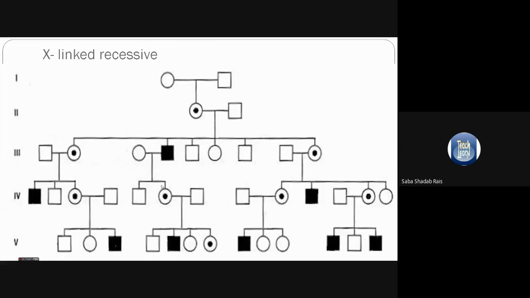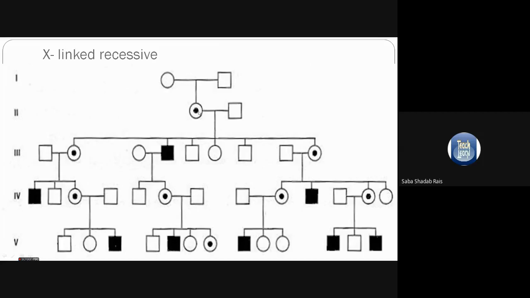Next category, X-linked recessive. I have already explained that in X-linked recessive, the disease will not be expressed in the woman because they have a double X chromosome, so a recessive pattern is possible in their case. You can see this mother is unaffected, father is also unaffected. So the mother might be a carrier.